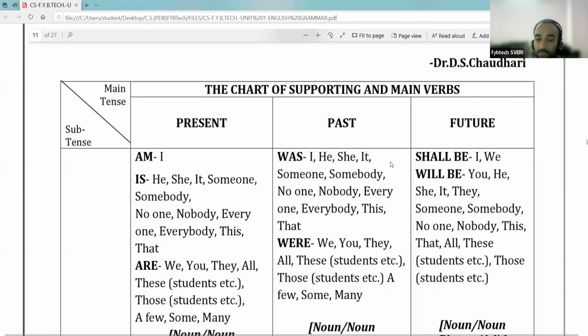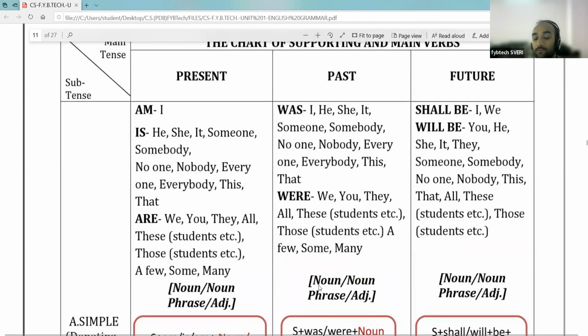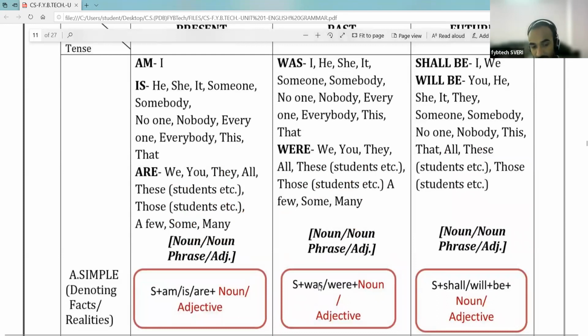Was हे केव्हा वापरतो, whatever facts we have to show in the past tense, we have to tell them with was or were. Subject plus was or were plus noun or adjective.